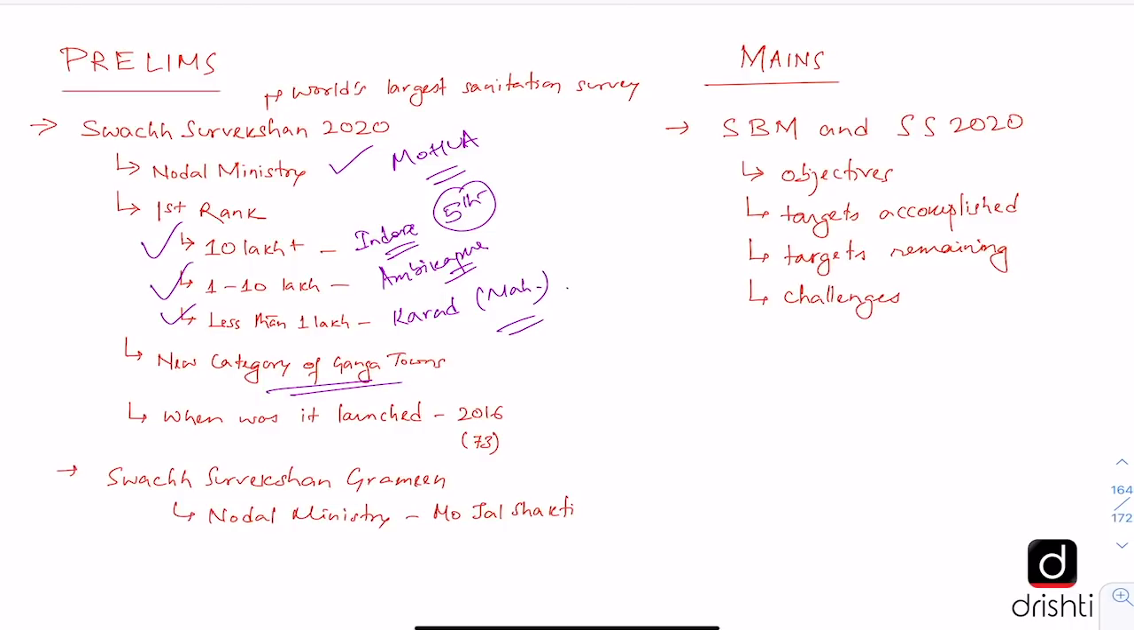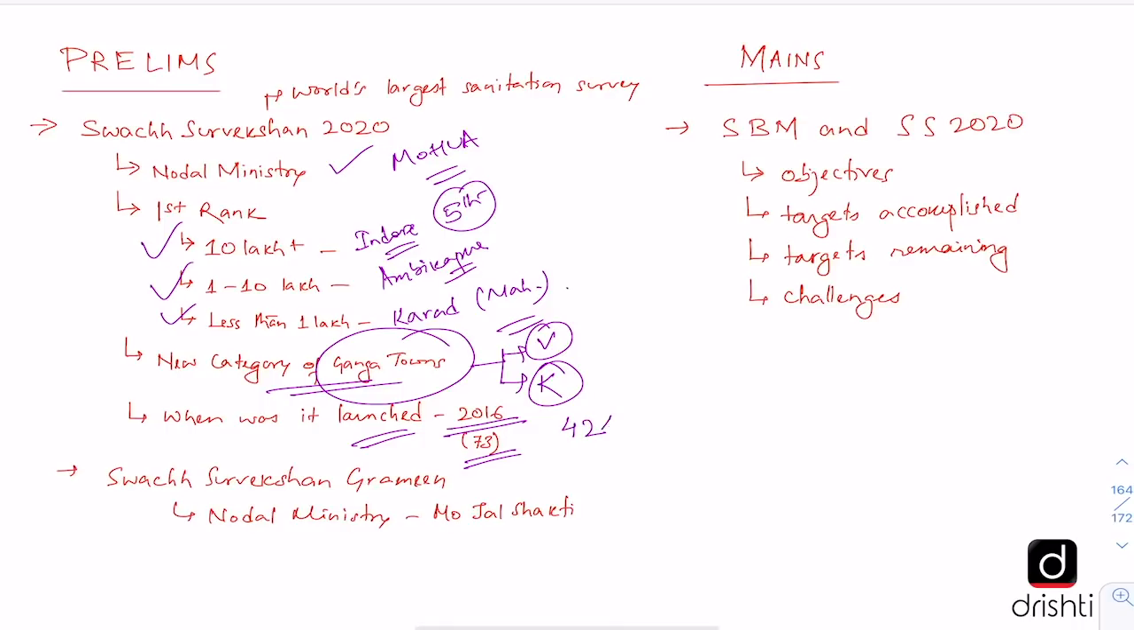Then a question can also be asked about the new category which has been added this year, which is Ganga towns, and which city has topped. Here again there are two cities which have topped as per their categorization. Over 1 lakh population, Varanasi is at the top, and for population less than 1 lakh, Kannauj, both in Uttar Pradesh. And a question can also be asked about when this Swachh Survekshan was launched. It was launched in 2016, and at that time 73 cities had participated. But now it has increased to 4242, that is over 4,000 cities.